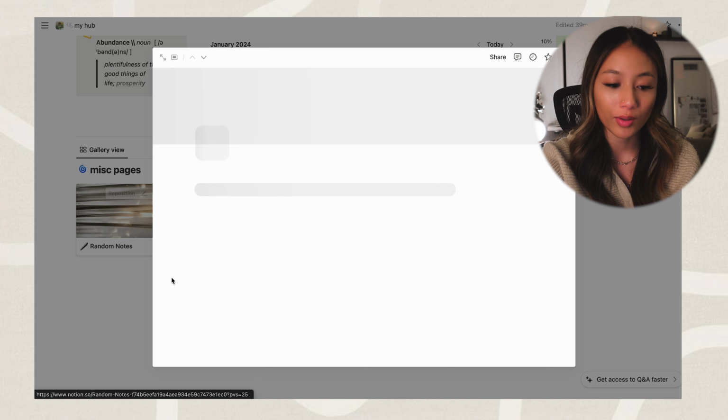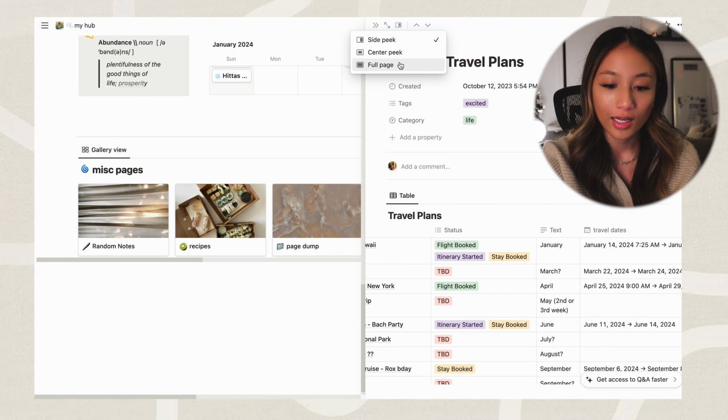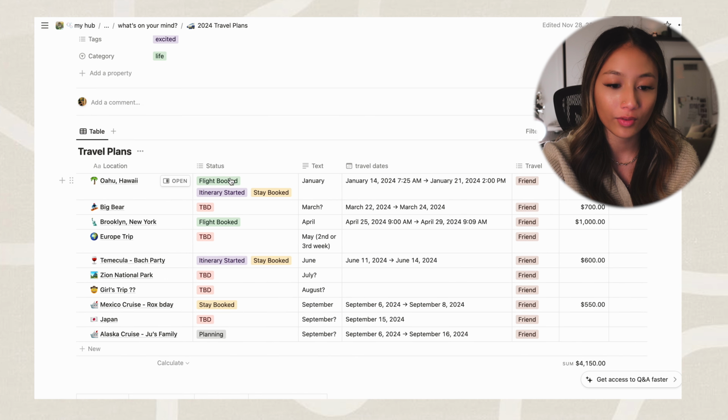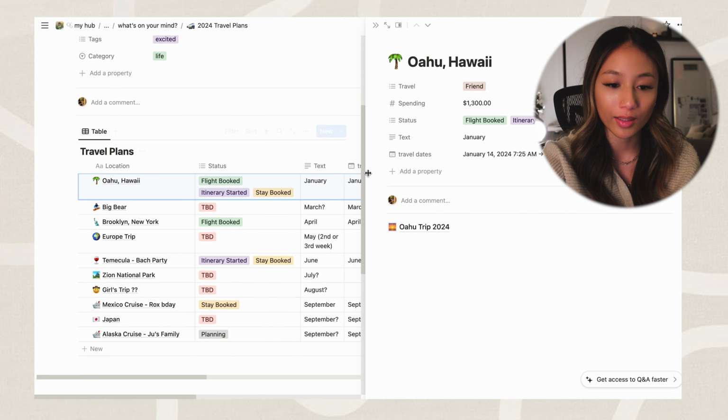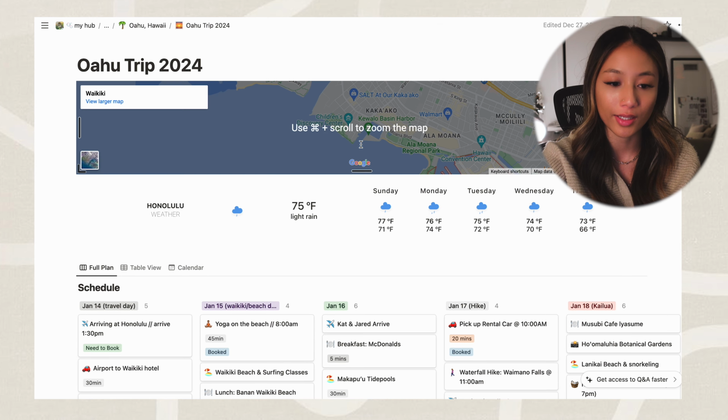For example, I'll show you guys what my travel plan looks like right now. So this is what it looks like for the year for me. If I go to my upcoming one, this is one that I've been planning. This is what my Oahu itinerary looks like.